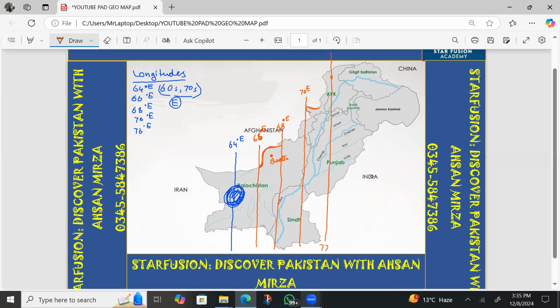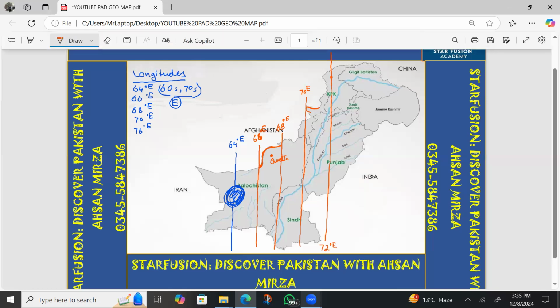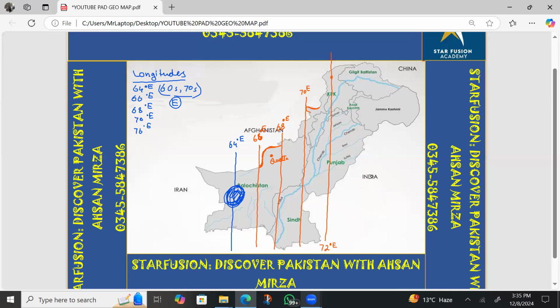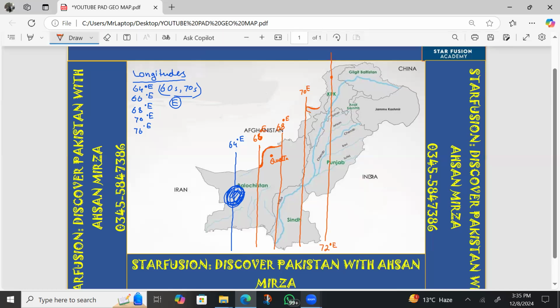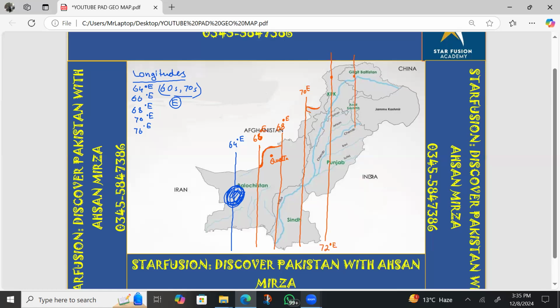This is 72° east, but this is not included in your syllabus. Again, I'm telling you, this line is not included in your syllabus, because the lines I mentioned earlier are the important lines. So that is 64° east.